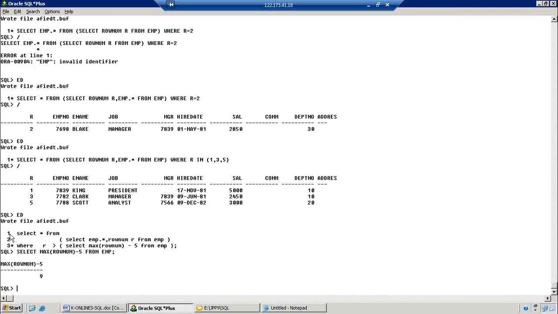Now the same result I am going to apply here. Instead of here, 9 is going to replace here. In this query level, the 9 is replaced. So WHERE R greater than 9. Observe this carefully. R is 14, and 14 is greater than 9.